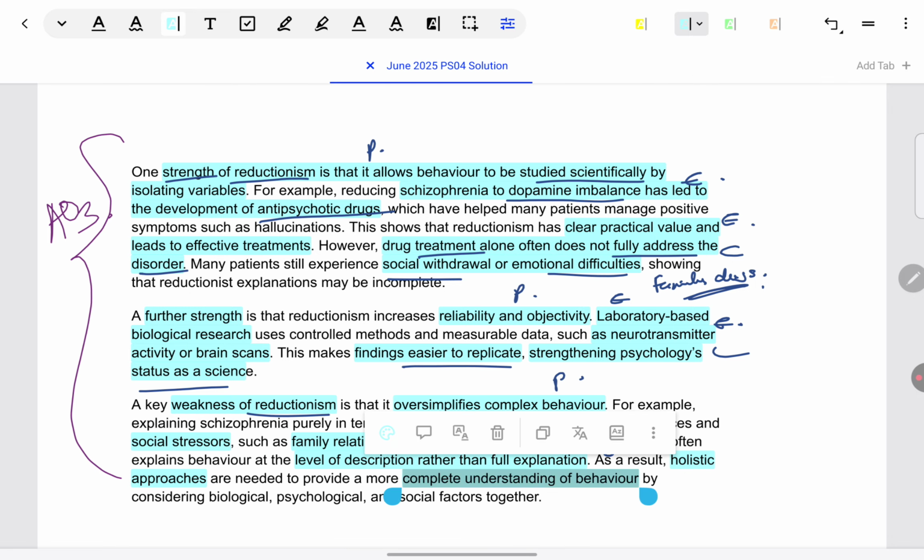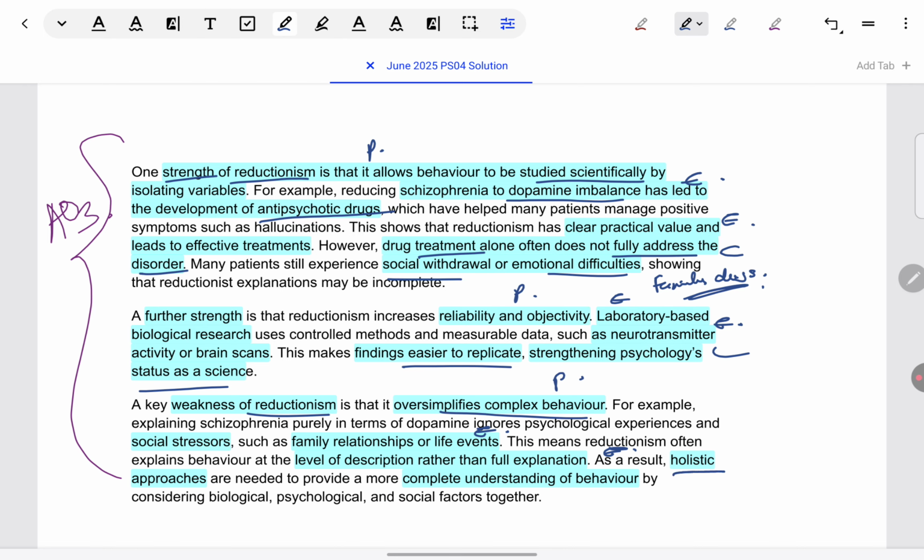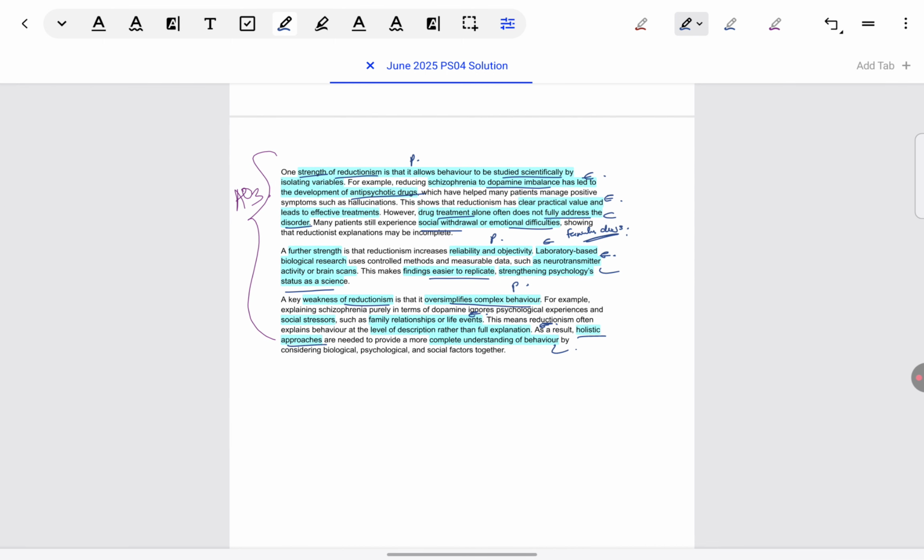They can give a complete understanding of behavior. So, this is the link, that because of this weakness, a way has been paved for the other side of the debate. Now, there are many alternative points that you can take for evaluation. This is not the only evaluation that you can take. I know to many of your minds it must be coming, but I have lots of strengths and weaknesses to give for holism. So let me give that.